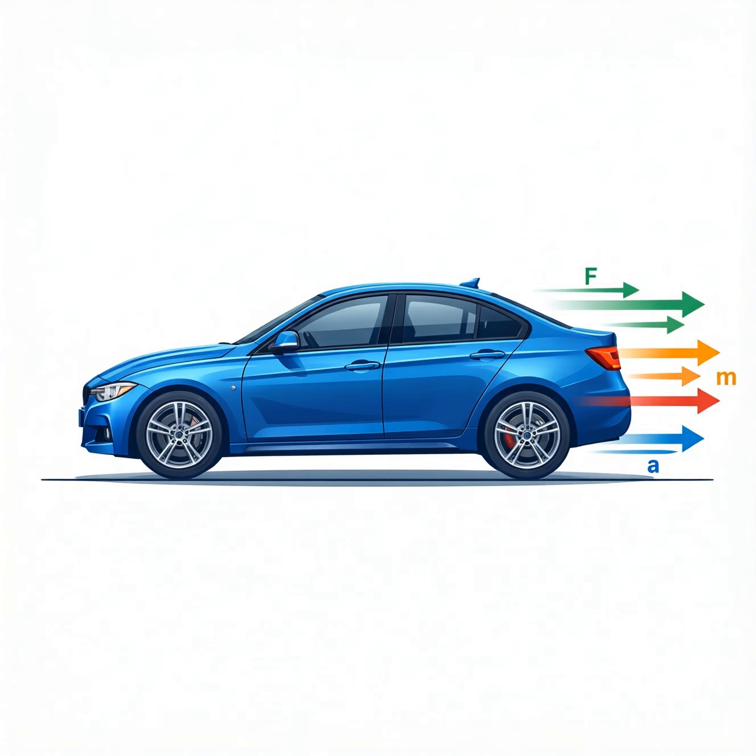When a car is pushed, the applied force initiates motion by changing its velocity. Newton's second law states that the net force equals mass times acceleration, expressed as F equals ma. In this diagram, the red arrow labeled F points along the direction of the push and shows magnitude. The blue arrow labeled A indicates how quickly the car's speed changes in that same direction.